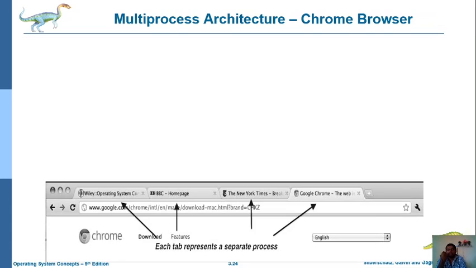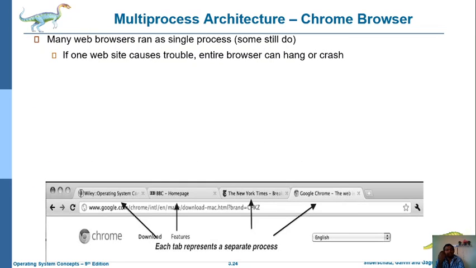Here each and every process is created separately. So at a time it can run many web pages within a single process. For example, there are two types of browsing allowed. One is we can use only a single web browser, and another is we can use multiple web browsers.